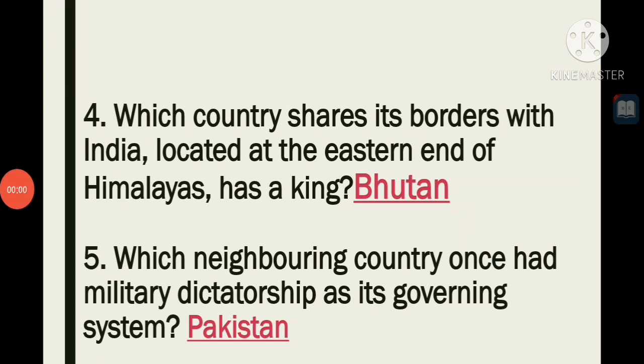Next, which country shares its borders with India, located at the eastern end of the Himalayas, and has a king? That is Bhutan. Next, which neighboring country once had military dictatorship as its governing system? That is Pakistan.